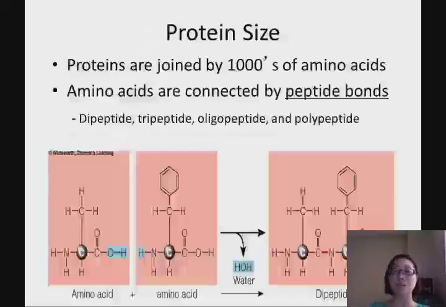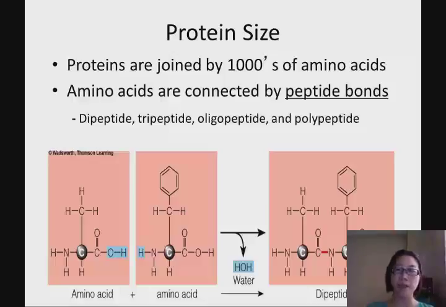So the protein size is actually very big. They are joined by thousands of amino acids, which is very similar to the carbohydrate. Hundreds or thousands of those monosaccharides linked together to form polysaccharides. And of course, every two amino acids linked together use a specific bond, and that bond is actually called a peptide bond. So you can see right here on this figure, the two amino acids.